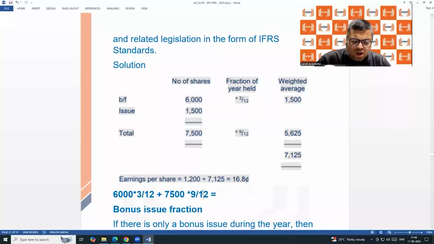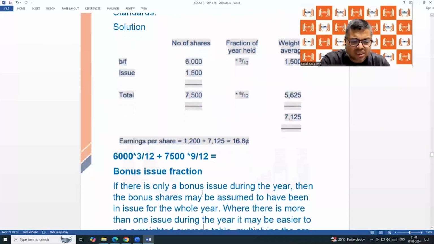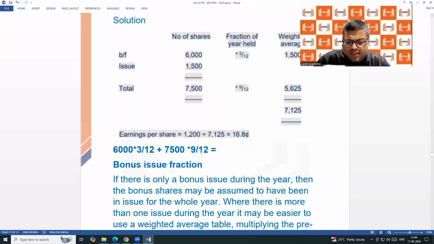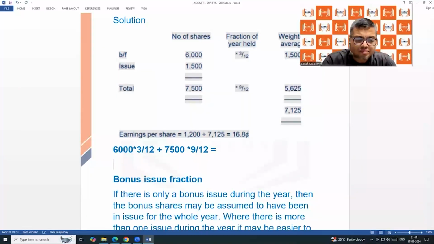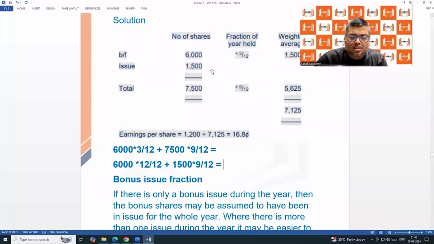You can show a table, or you can straight away do the calculation like 6,000 into 3 by 12, 7,500 into 9 by 12, or 6,000 into 12 by 12, and then plus 1,500 into 9 by 12, the way you like, sir. You want to make a table, original share for 3 months, then after 1,500 for 9 months, multiplied by this, which is in a table normally, or like this, the way you like. Nobody's questioning you. Which one is right? Everything is right. The weighted average number of shares is coming 7,125.